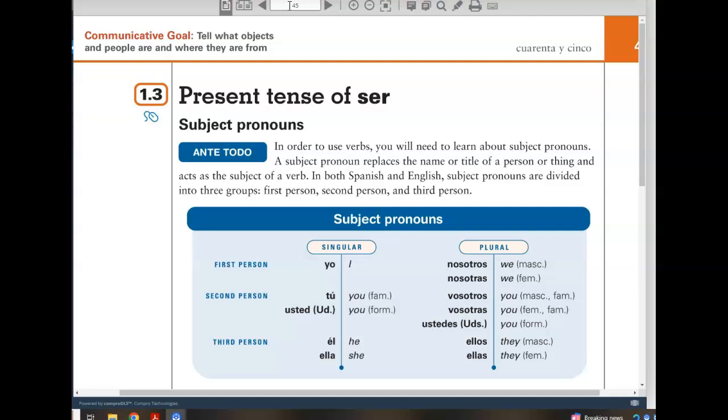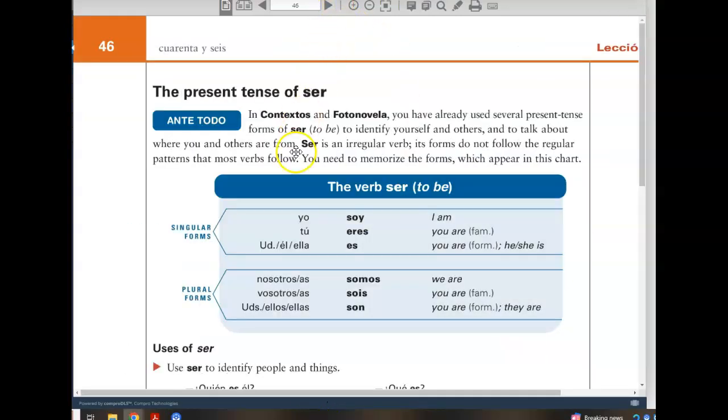We are going to quickly review the conjugations of the verb ser in the present tense, which are on page 45 of your notes, beginning with the subject pronouns that we would use to conjugate or express any verb in the first, second, or third person, singular and plural, just like how we do in English, and the relationship that these pronouns have with the different forms of a verb.